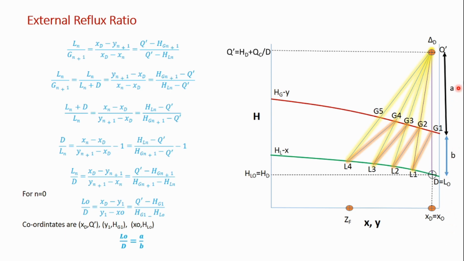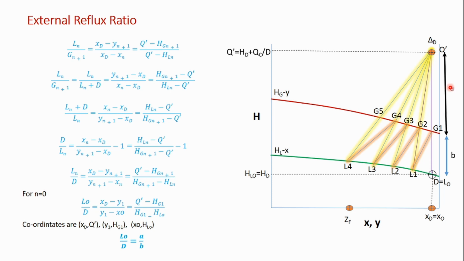Reflux ratio is the length of line A divided by the length of line B. So from the graph only you can take these lengths. This length is A, this length is B. Divide these two, you will get the reflux ratio.